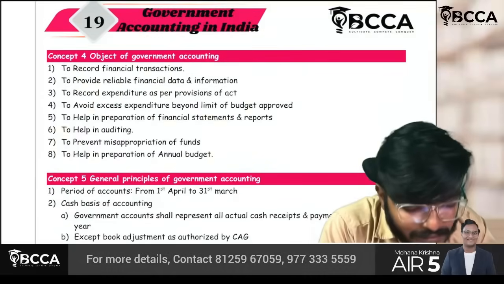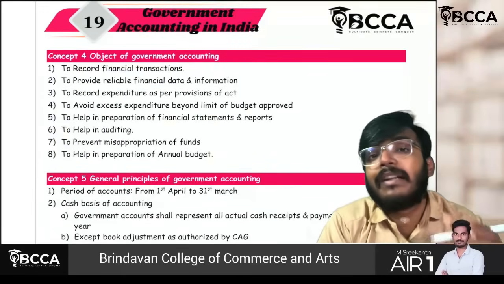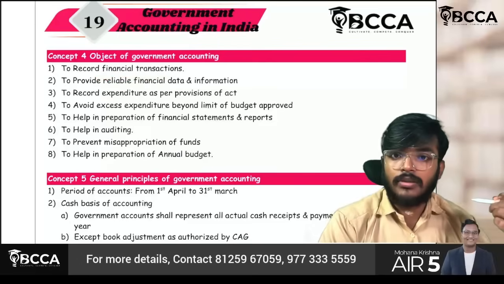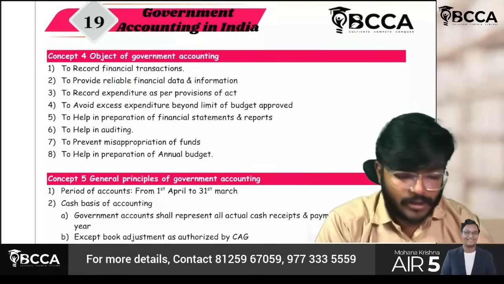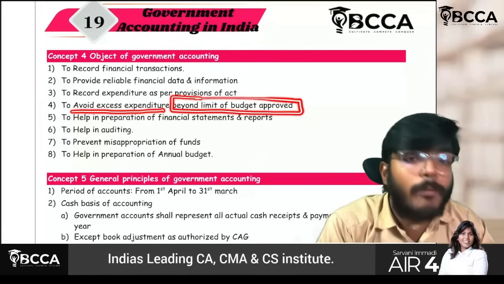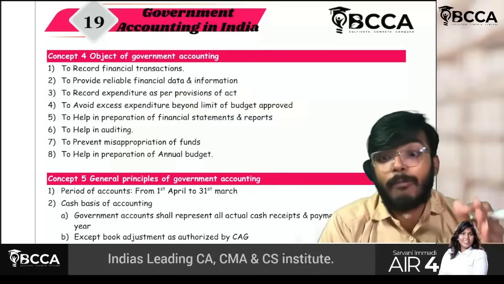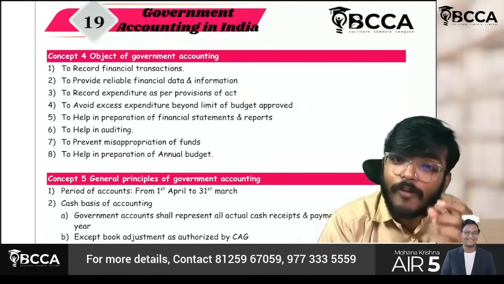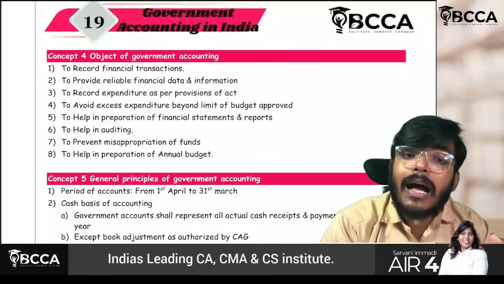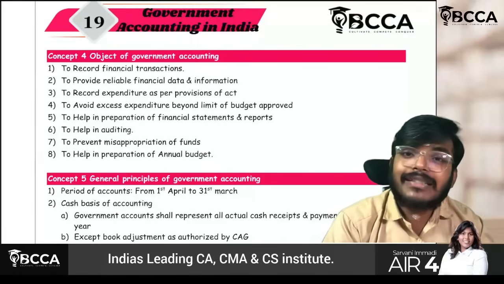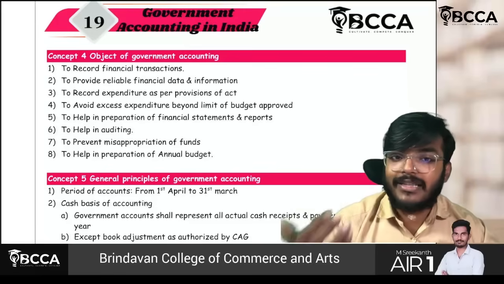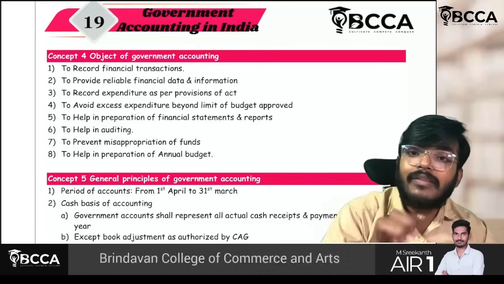Next comes the objective of government accounting. Sir, why is government accounting necessary? Very simple. First thing, to record the financial transactions. Next thing, to avoid excess expenditure beyond the limit of the approved budget. If the budget is prescribing a certain limit, obviously you should spend within the limit only. You should not spend beyond the limit. The crux is to compare that part only: whatever the budget is and whatever you are actually spending, that should be within the limit.